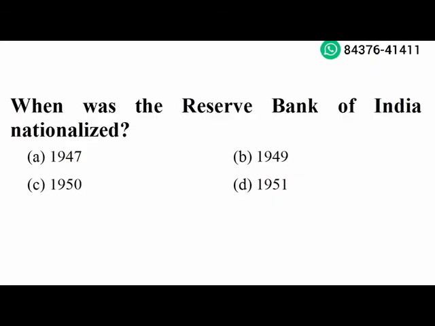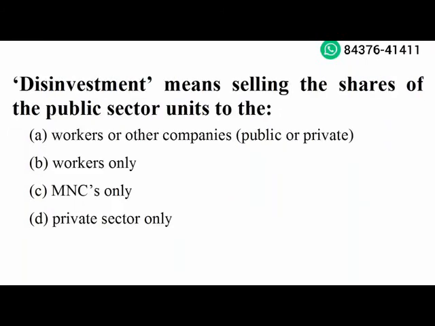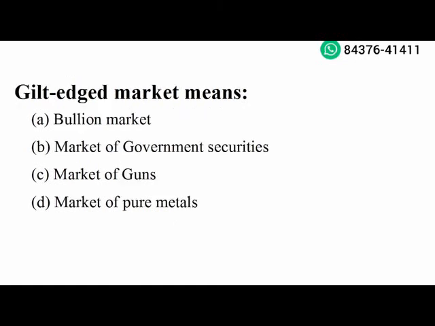Next question. When was the Reserve Bank of India nationalized? 1949. Option B is the right answer. Next question. Disinvestment means selling the shares of the public sector units to the workers or other companies, public or private. Option A is the right answer. Next question. Gilt-edged market means market of government securities. Option B is the right answer.